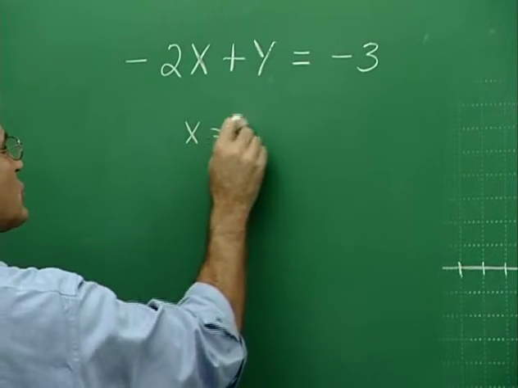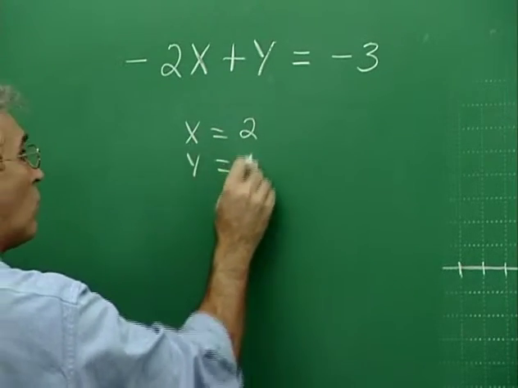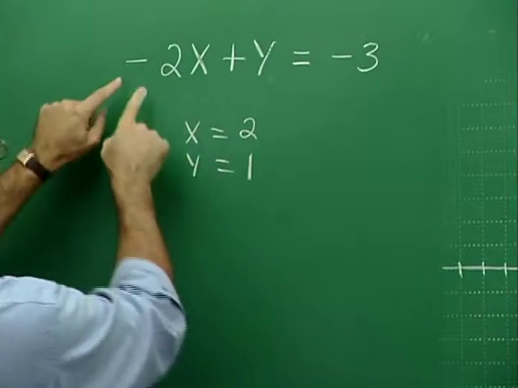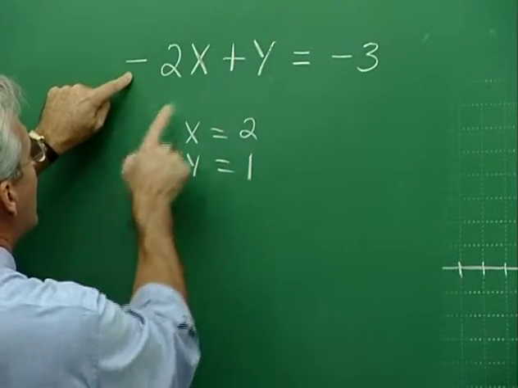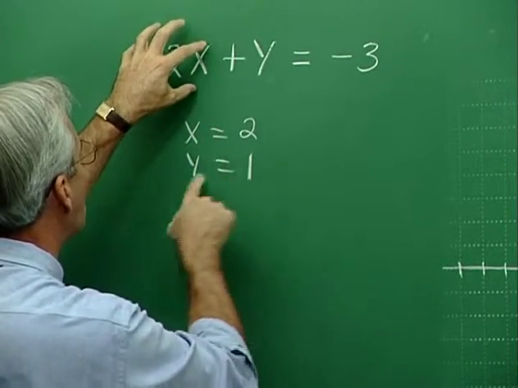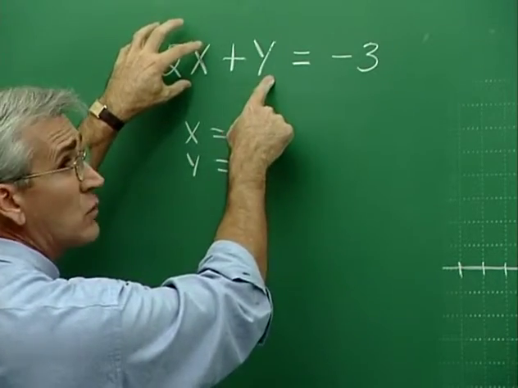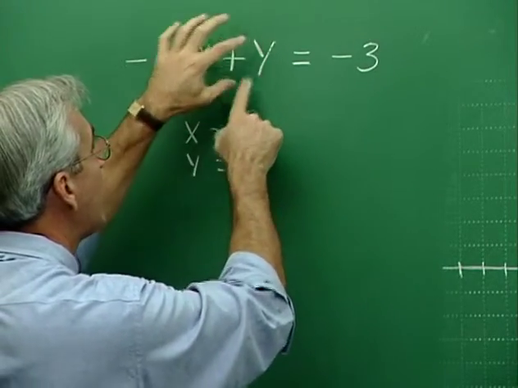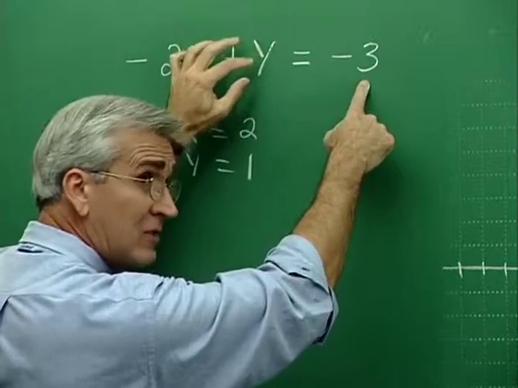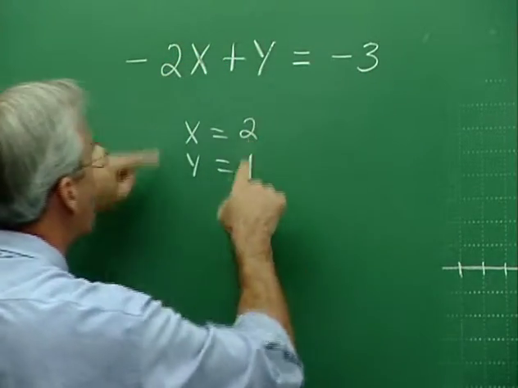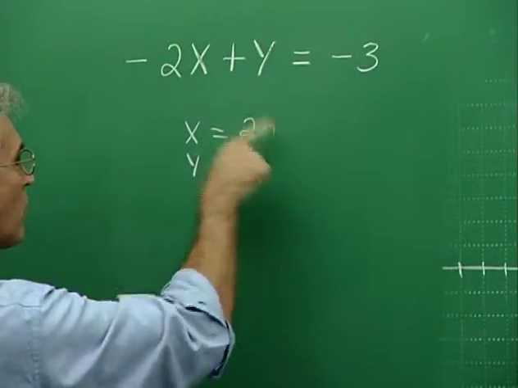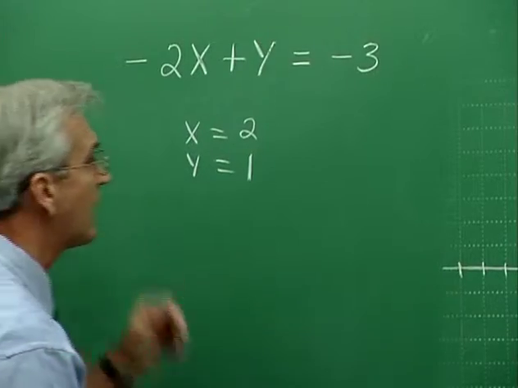If x is 2 and y is 1, then let's see what happens. We would have negative 2 times 2, that's negative 4. Then if y is 1, we have plus 1. Negative 4 plus 1, that's negative 3. Negative 3 is equal to negative 3. Yes, that's true. So this ordered pair makes that statement true, and therefore this is a solution to that equation.